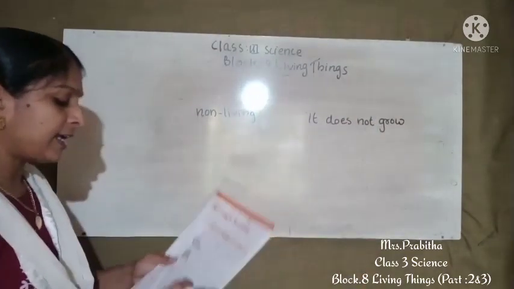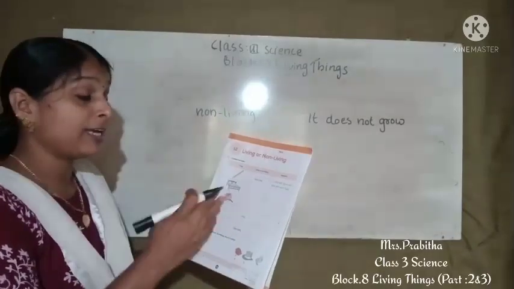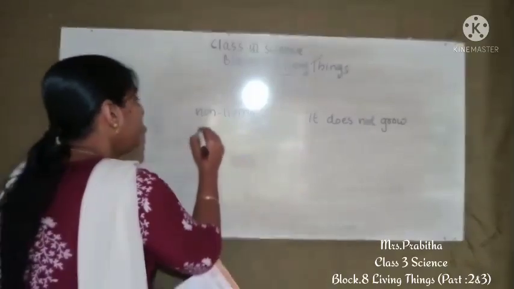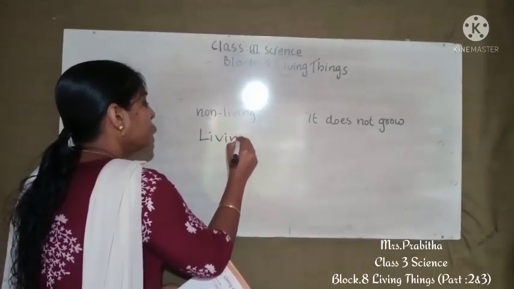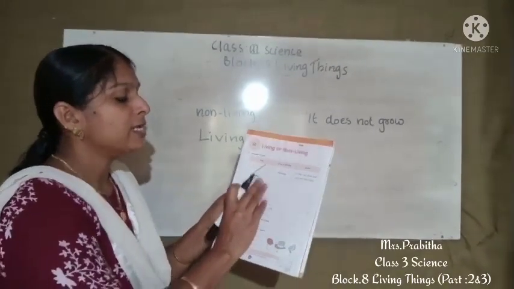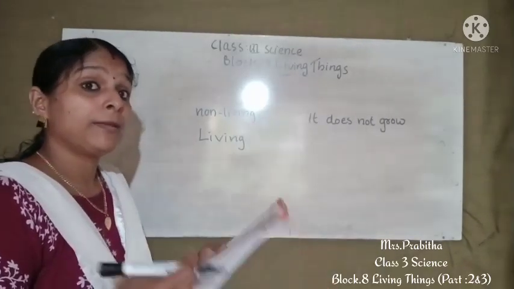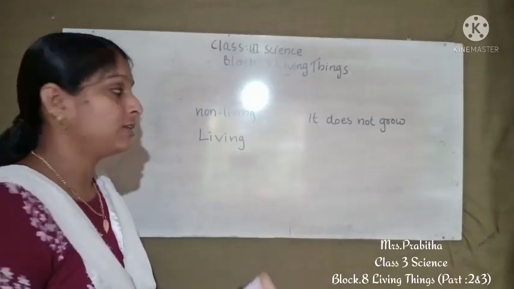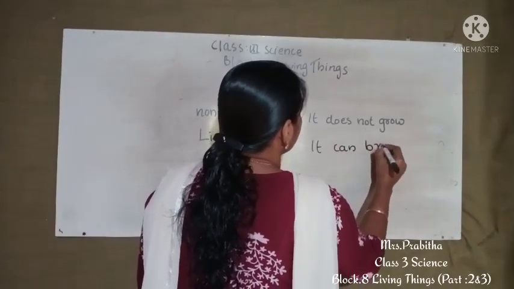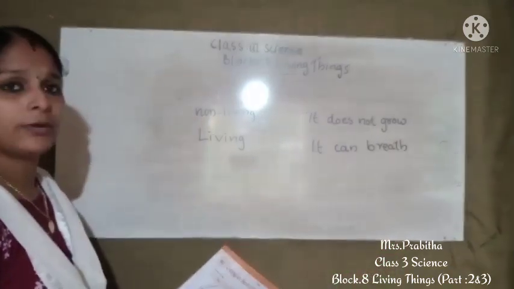Then the next one, it is mango. We can imagine it is a mango tree. Is it living or non-living? Yes, it is living. Okay, we can see only one part, but it is a mango tree. So it is a living thing. Why is it a living thing? Yes, it can grow, it can breathe. Any answer you can write. So we can write here, it can breathe, or it can grow.